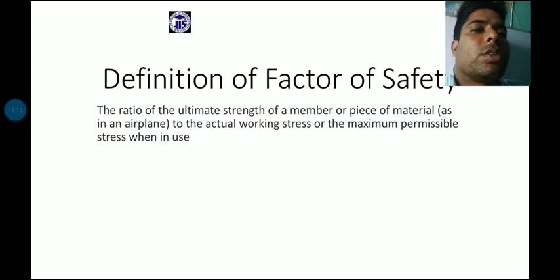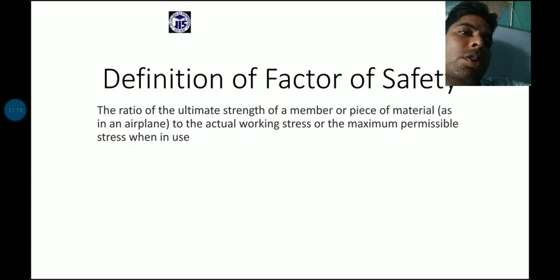Now, next, the definition of factor of safety. We already know that factor of safety is defined for a given material. Factor of safety, short form FOS, is defined as the ratio of the ultimate strength of a member or material to the actual working stress or maximum permissible stress when it is used.